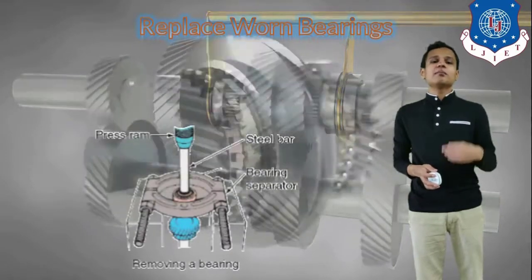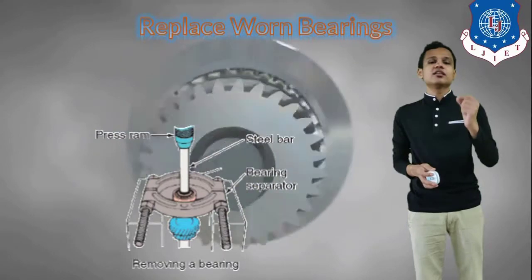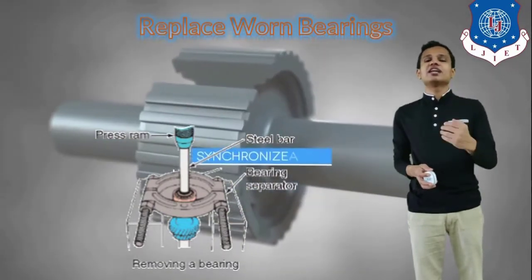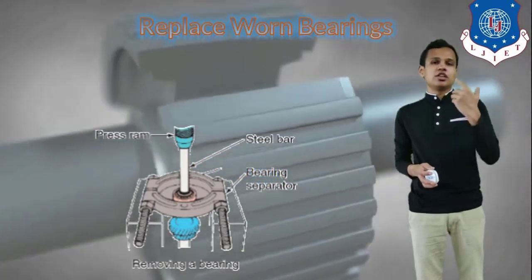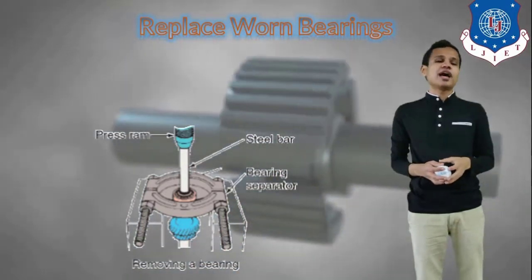Next thing will be the bearings that will be replaced if they are worn. Which bearings? The bearings on which our gears are mounted. On the main shaft, the bearings will be used to mount the gears on the splines.